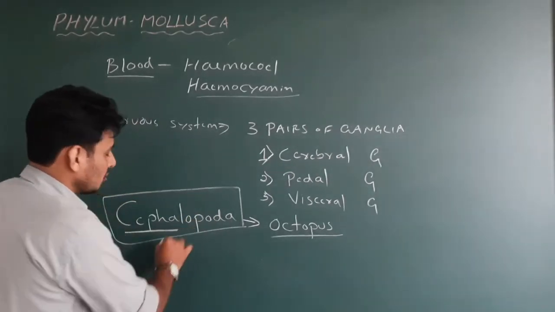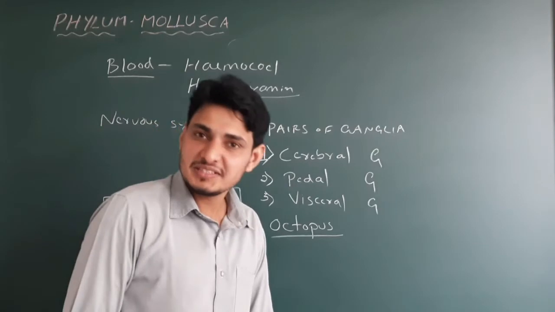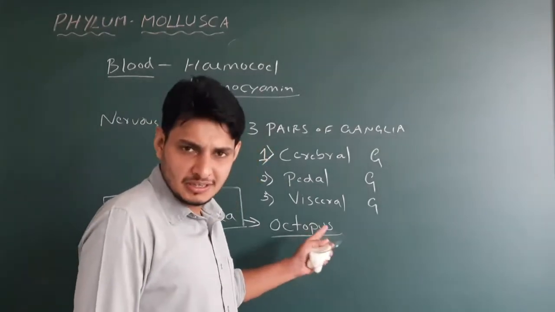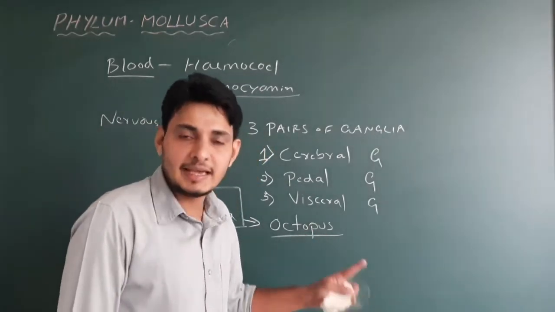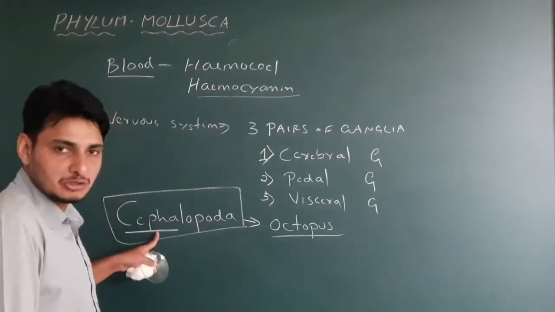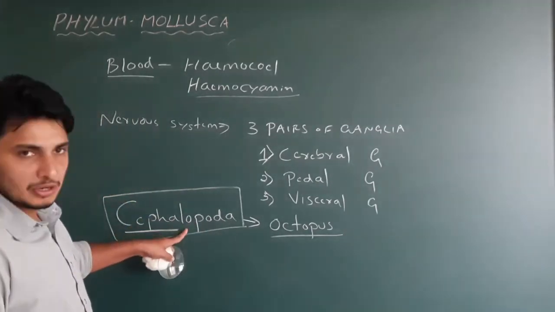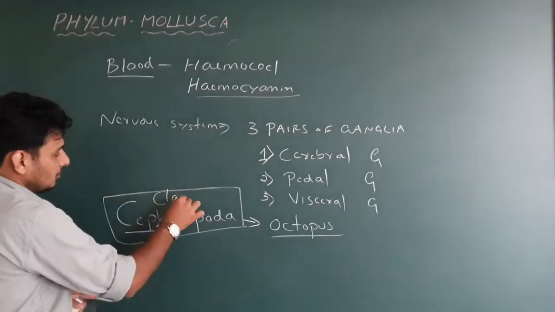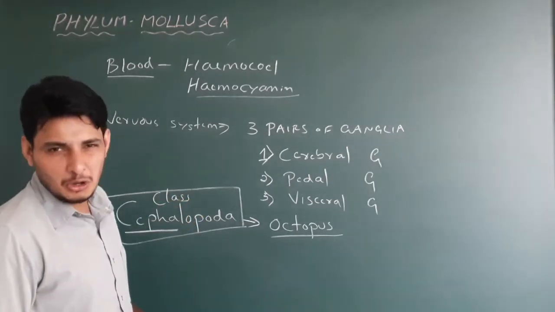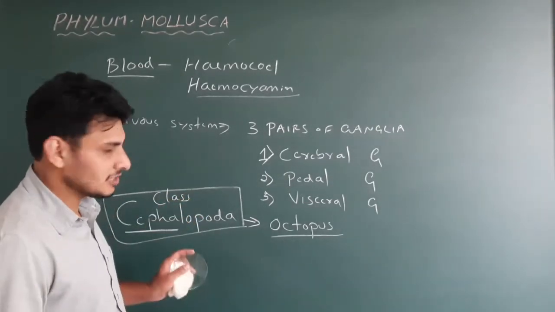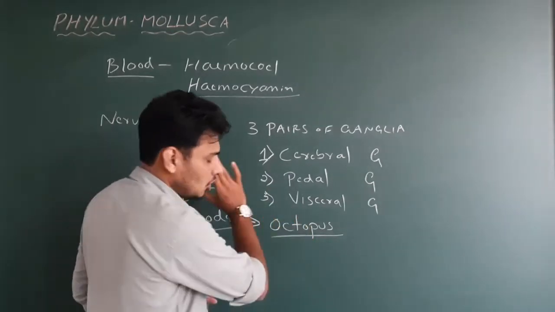What is the meaning of cephalo? It means a well-distinct head is present. Does the octopus have a head? Yes, they have a well-distinct head. So they should belong to the class called Cephalopoda. Got it? So it's a class. There are 6 classes. I am not going to explain all, but it is not necessary at all. It's a waste of time. So you stick to this octopus.